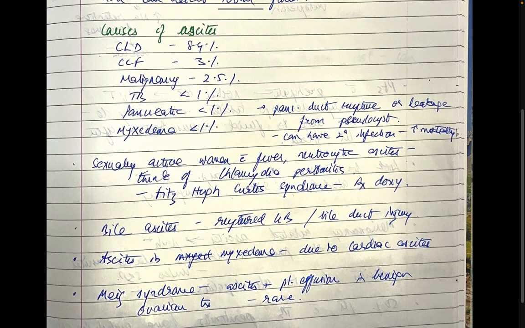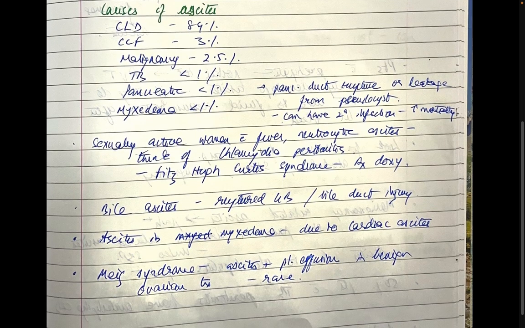In biliary ascites, it's because of a ruptured gallbladder or bile duct injury, and you find very thick green bile coming out of the fluid, bile in the fluid. Ascites in myxedema is due to cardiac ascites. Usually, Meigs syndrome is when there is ascites plus a pleural effusion in a benign ovarian tumor, and this is rare.